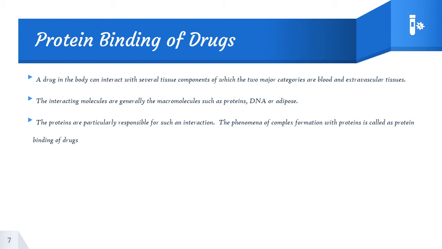Due to its bigger size, the drug cannot penetrate through the membrane and cannot reach the tissues or cells. So in order for the drug to be utilized by the cells, the binding of drug to the protein has to be detached. And I emphasize that binding of drug to protein is a reversible complex.